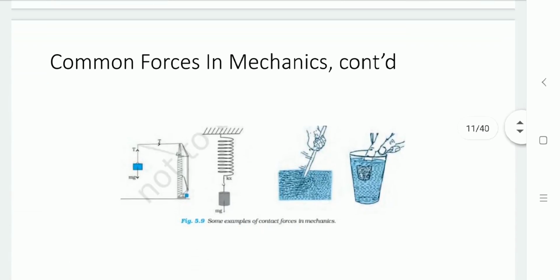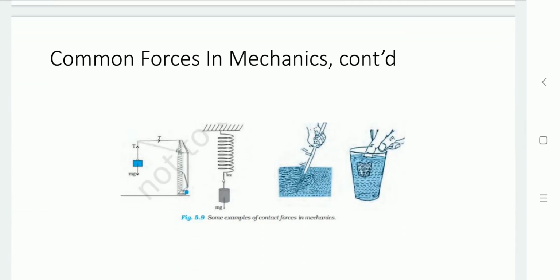Let us go through some examples of contact force. In the first example, an object is tied by a rope and two forces are applicable, mg and the tension T. In the second example, a spring is available, and one object is tied to this spring, and both experience forces.